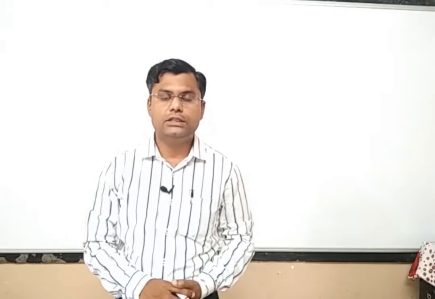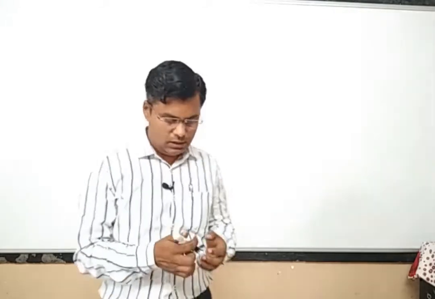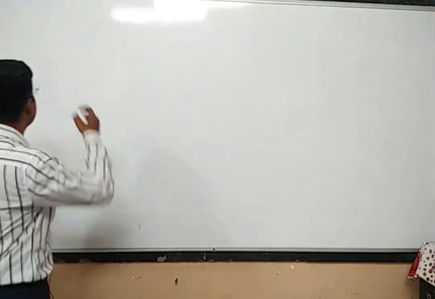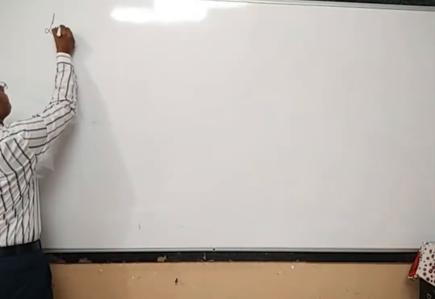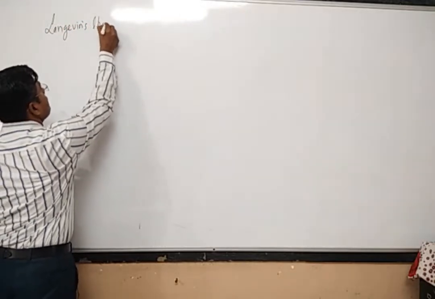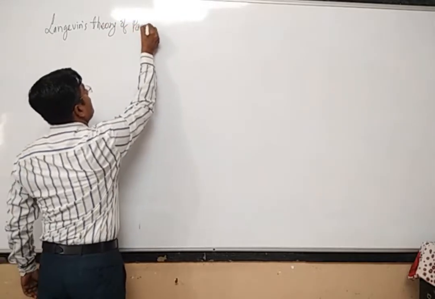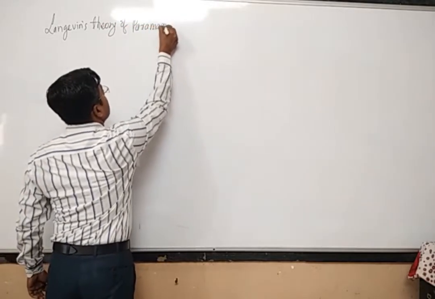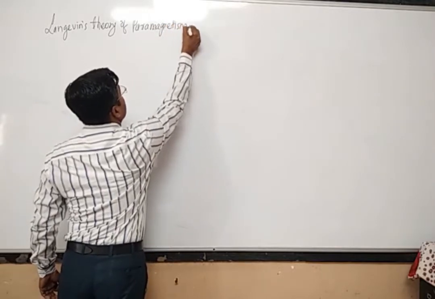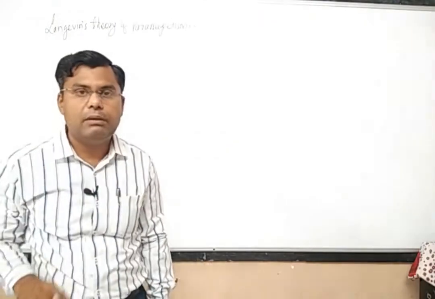So in the last week we have introduced classical theory of diamagnetism. In this particular lecture we will start classical theory of paramagnetism, the classical theory or Langevin's theory of paramagnetism. Now we have seen what is meant by paramagnetism.